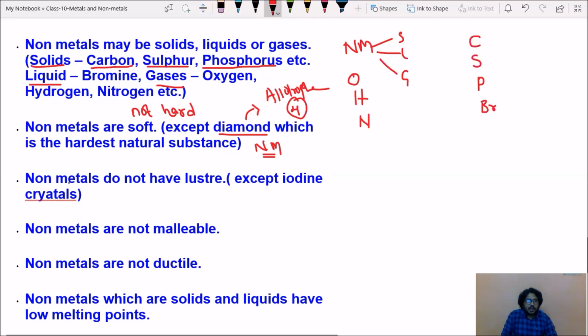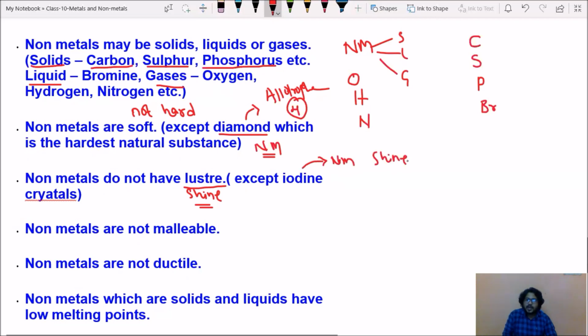Next, non-metals do not have luster, meaning non-metals do not shine. There will be no shining for non-metals except iodine crystals. Iodine crystal is the only non-metal which will shine.